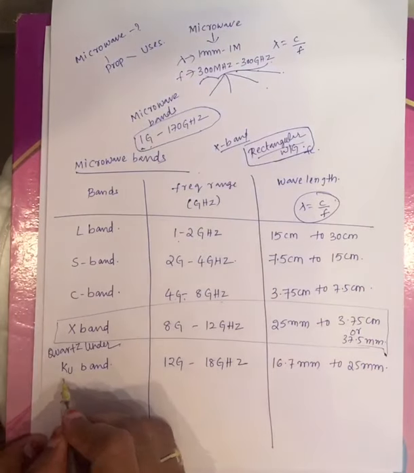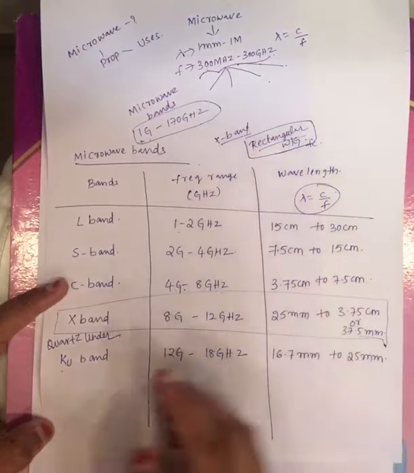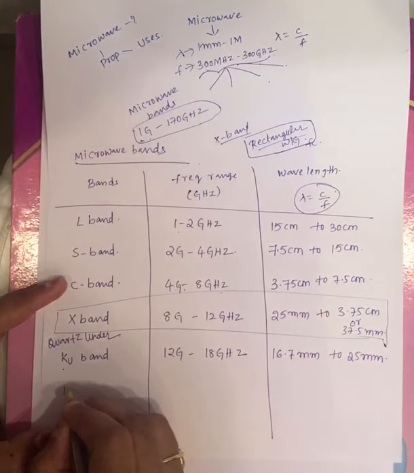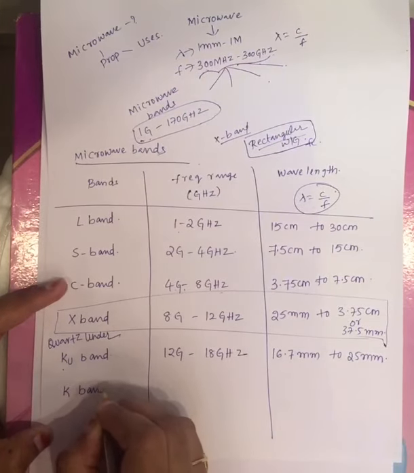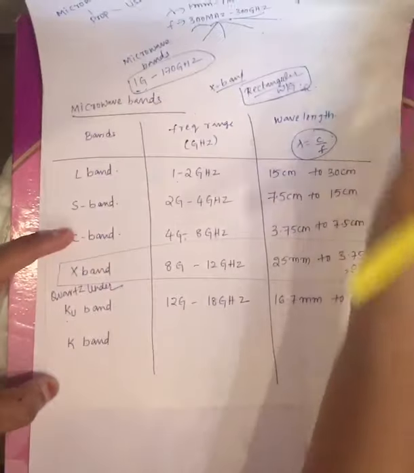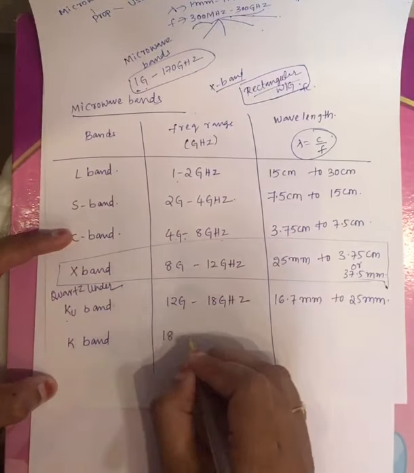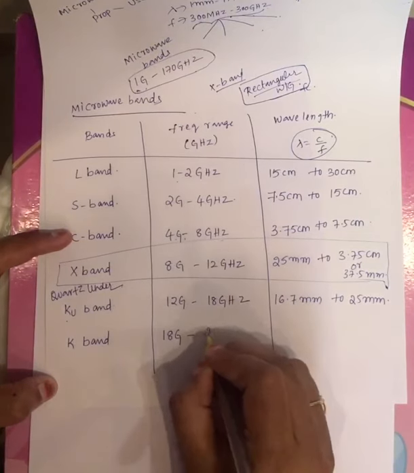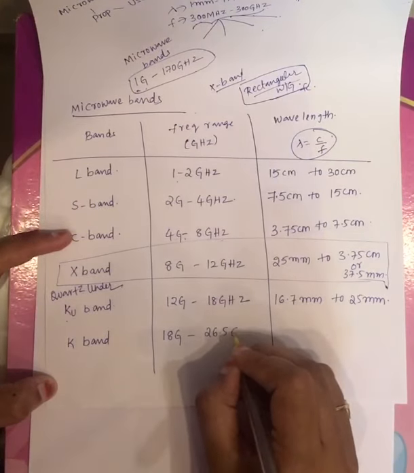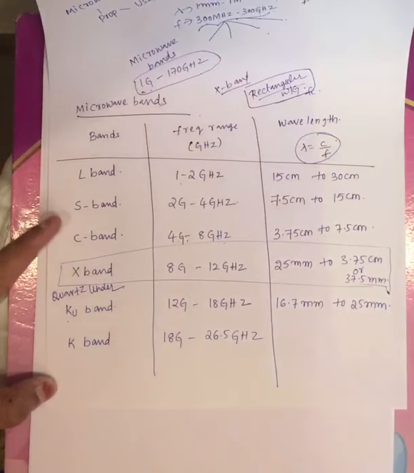Now the fifth microwave band is the Ku band. After that Ku band you will have the K band, and its frequency range varies from 18 gigahertz to 26.5 gigahertz. All these are frequency ranges in gigahertz only.